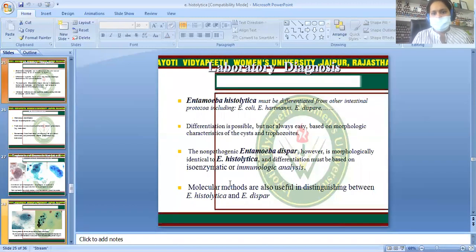There is a differential diagnosis definitely with other protozoa, like other species of Entamoeba, and also with Escherichia coli. Differentiation is possible but not always easy based on morphological characteristics of the cyst and trophozoites. The non-pathogenic Entamoeba dispar, however, is morphologically identical to Entamoeba histolytica, and differentiation may be based on isoenzymatic and immunological analysis. Molecular methods are also useful in distinguishing between histolytica and dispar.